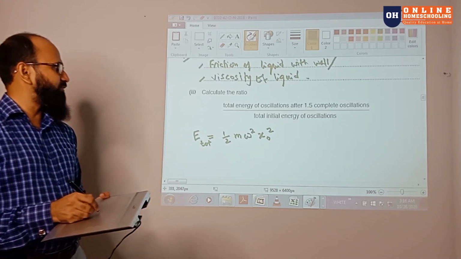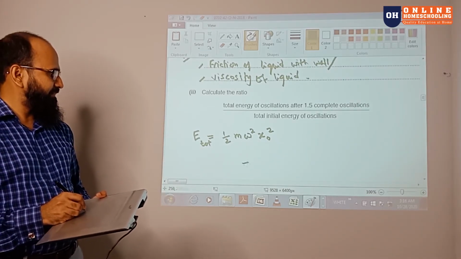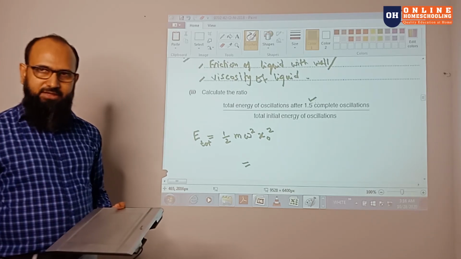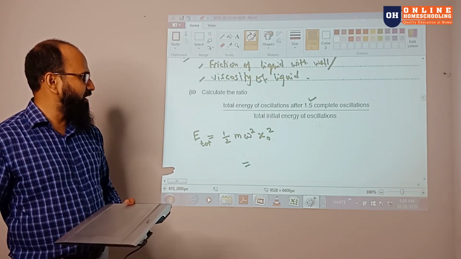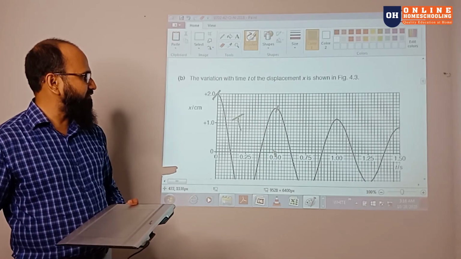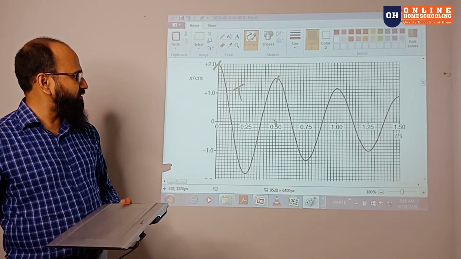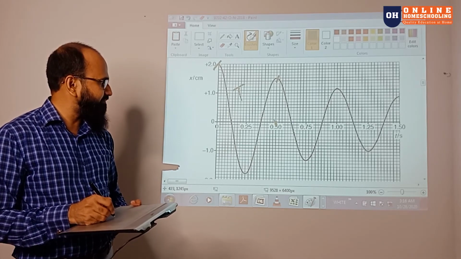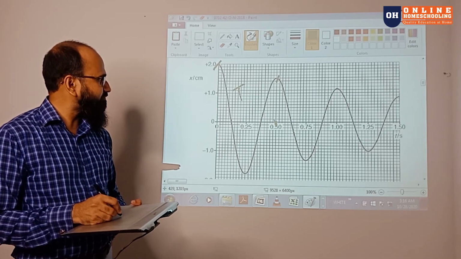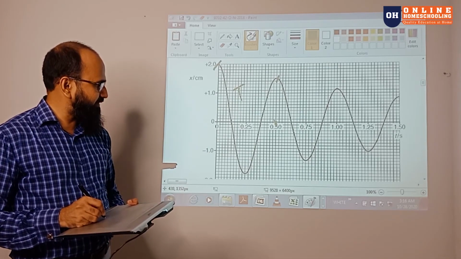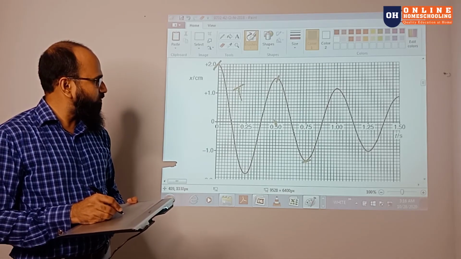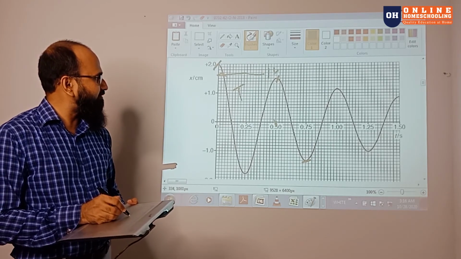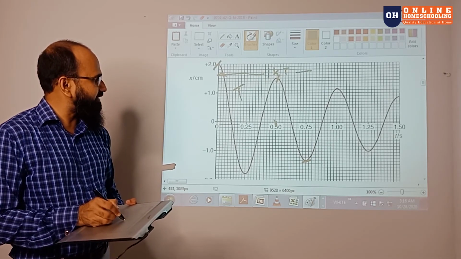So we are going to put this energy over here, and now for 1.5 complete oscillations, if you go through the graph, there is 1 complete oscillation and then 1.5 complete oscillations happening here. So here is the first complete oscillation, and here to here is 1.5 complete time over there.